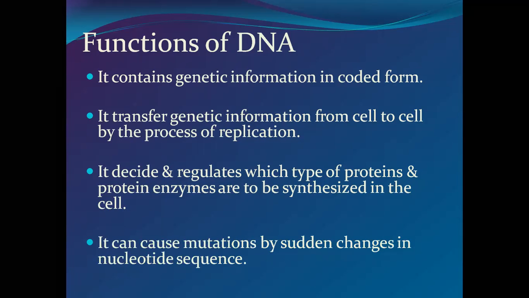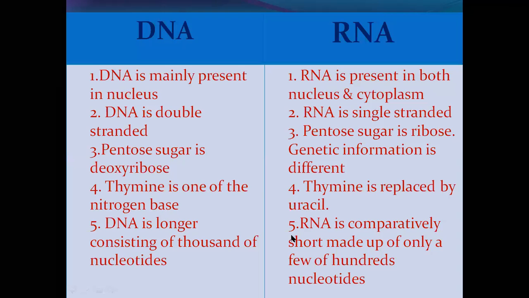It can cause mutation by sudden change in the nucleotide sequence. इसमें mutation भी हो सकता है. Mutation happens by UV rays, gamma rays, or X-rays. By this method we can mutate the DNA molecule, so changes may occur in the DNA molecule due to the mutation.